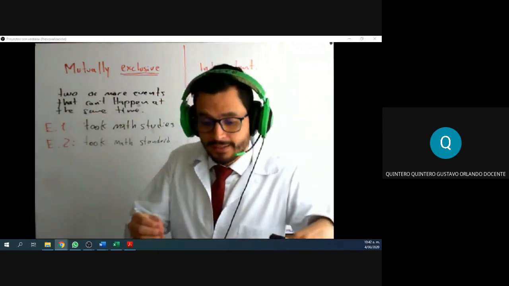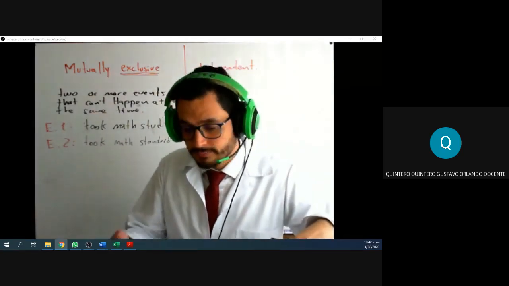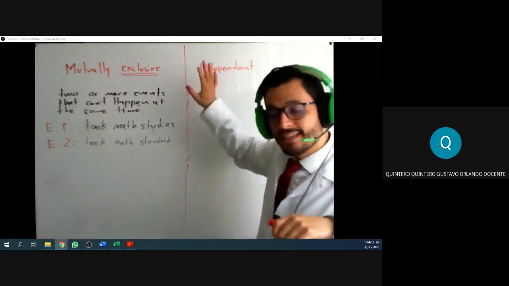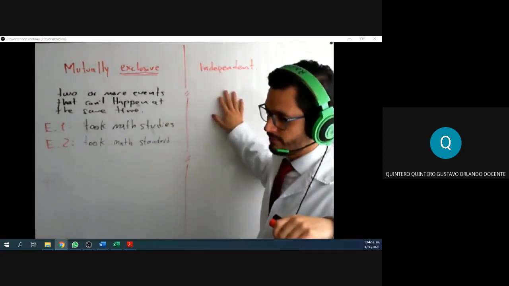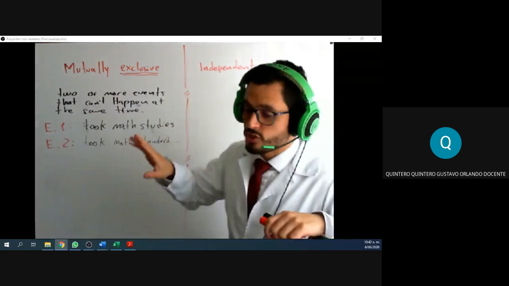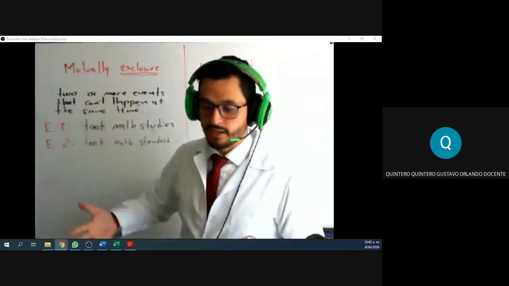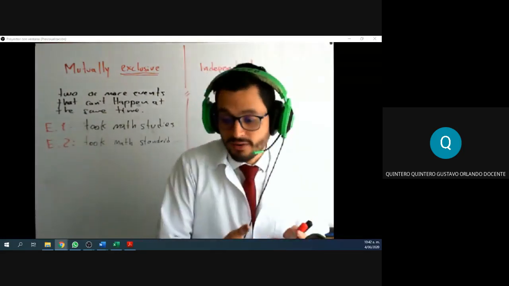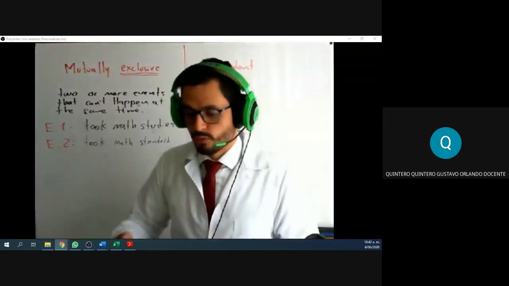If an event affects another one, then those two events are independent. This is something that we have not seen yet. So when we talk about exclusivity, there isn't really an effect of one event on another one.